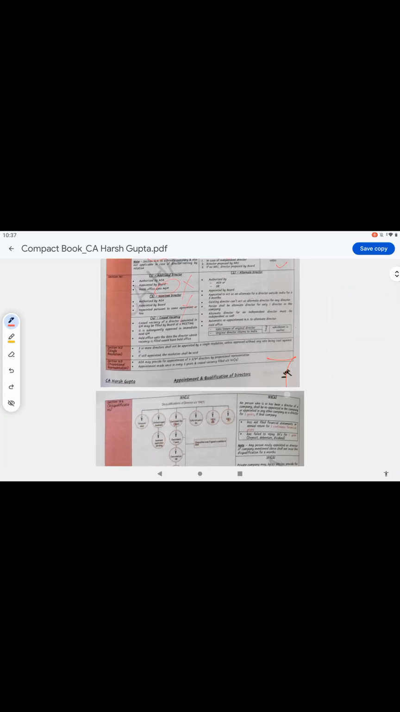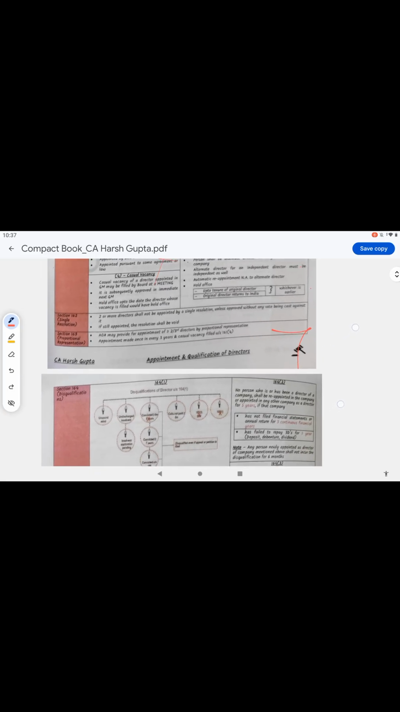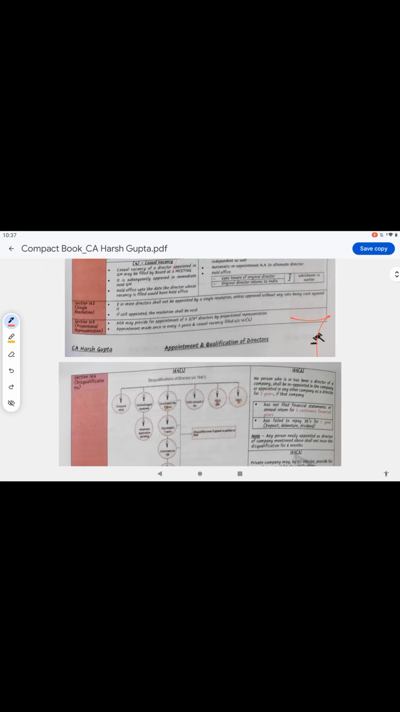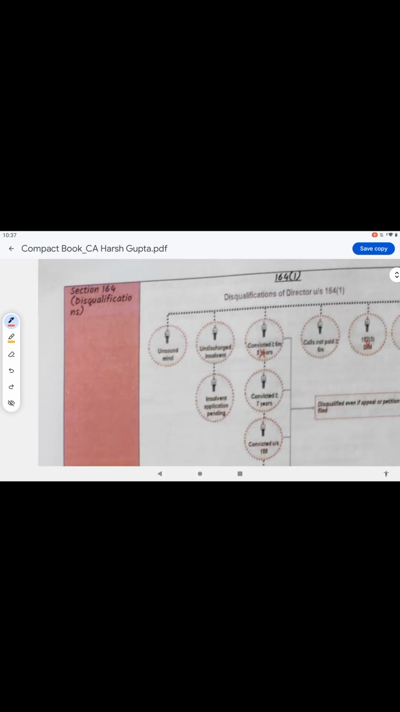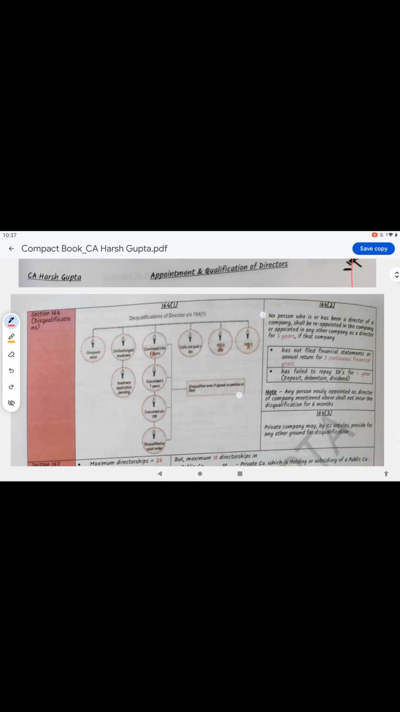Okay. Next, what is that? Proportional representation. This is also for 2/3 of the directors, who will be liable for proportional representation, and it is done once in 3 years. Next, disqualification. Disqualification is very simple. That is, unsound mind, undischarged insolvent, adjudicated insolvent, convicted by the court for more than 6 months, he cannot be a director, and these conditions are very important for the MCQ.